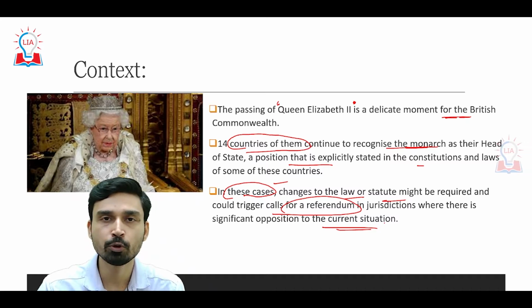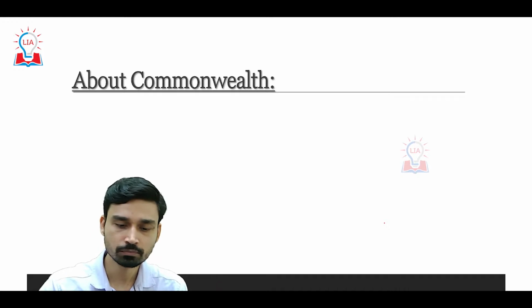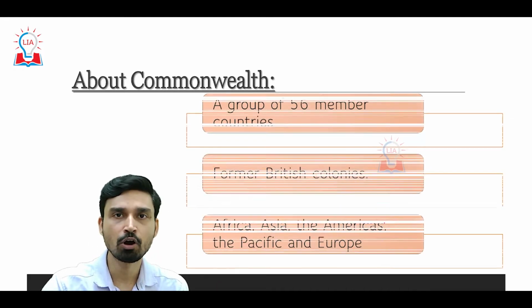For example, a few years back, a referendum was held in Australia to remove Queen Elizabeth as the head of state. However, that referendum was defeated by a vote of 55 to 45. So what basically is the Commonwealth of Nations?